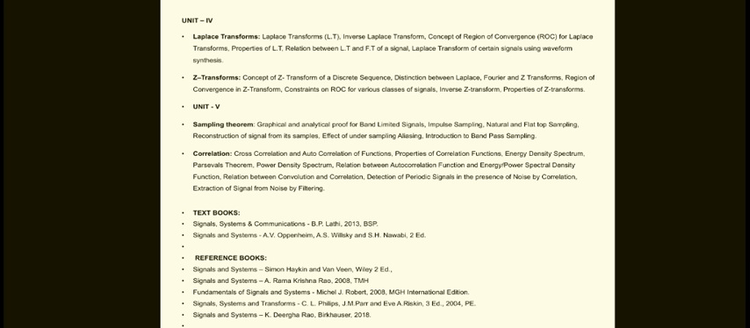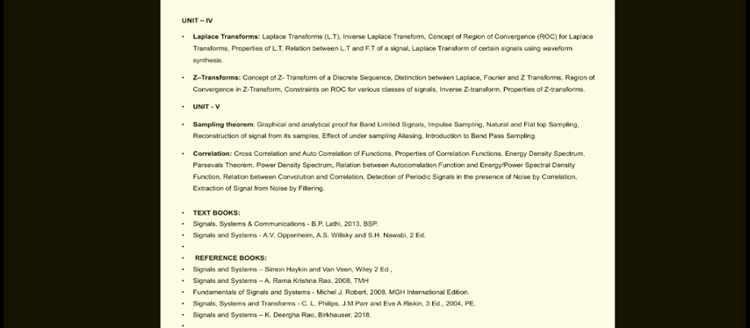Generally we take the textbooks prescribed by the university. The first one is Signals, Systems and Communication by B.P. Lathi, 2013 edition, and Signals and Systems by A.V. Oppenheim, A.S. Willsky, and S.H. Nawab, second edition. These two are the textbooks for this subject.